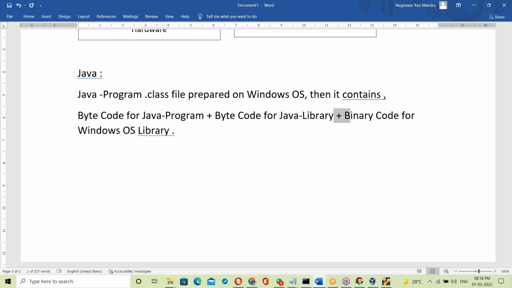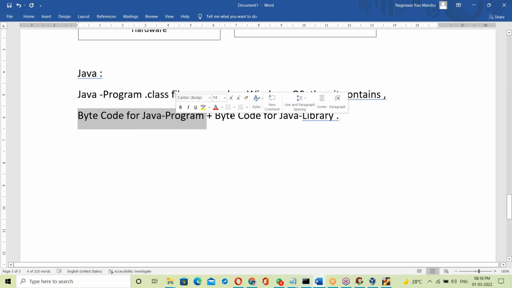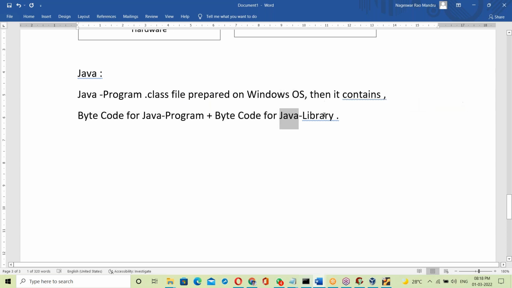Next, binary code for the OS library. No, it doesn't have this much, only this part. That is the dot class. The Java program dot class file prepared on Windows contains bytecode for the Java program and bytecode for the Java library. The Java library is also developed in Java. That means it's a pure Java program.